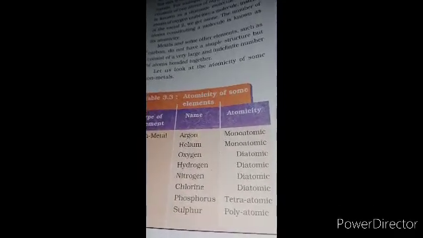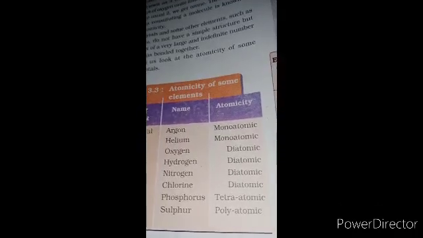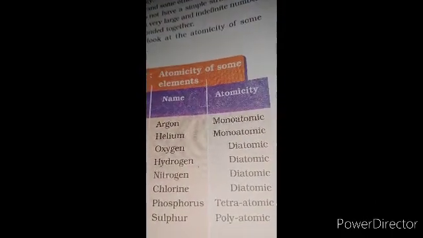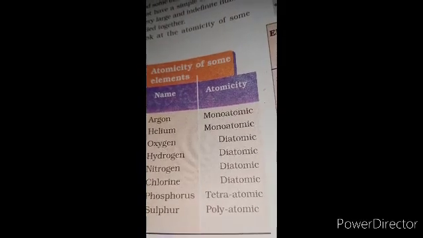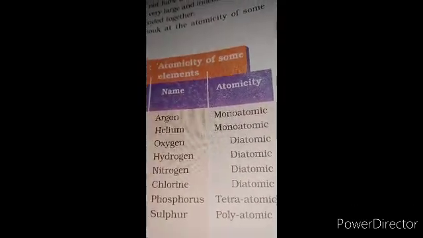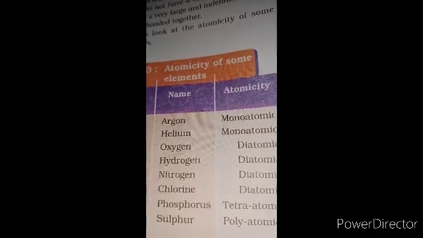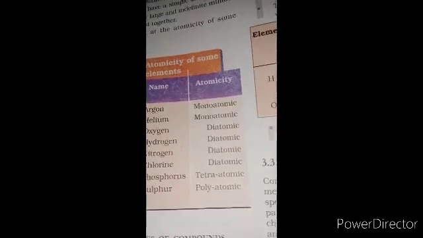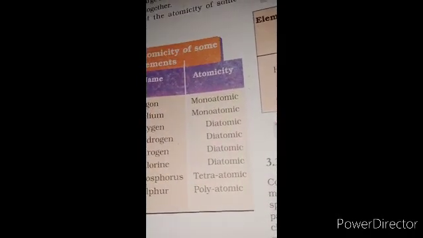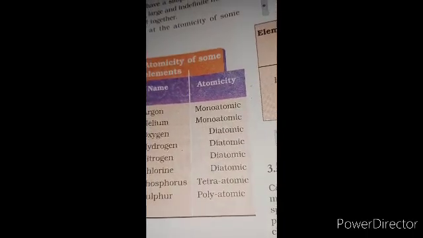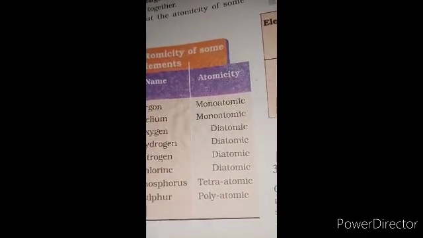Now let us see some non-metals along with their atomicity. Argon is monoatomic, helium is monoatomic, oxygen is diatomic, hydrogen is diatomic, nitrogen is diatomic, and chlorine is diatomic. Phosphorus is tetraatomic, whereas sulfur is polyatomic. Poly means many atoms, so we call it polyatomic, whereas if four atoms are there, we call it tetraatomic. This is how atomicity comes.